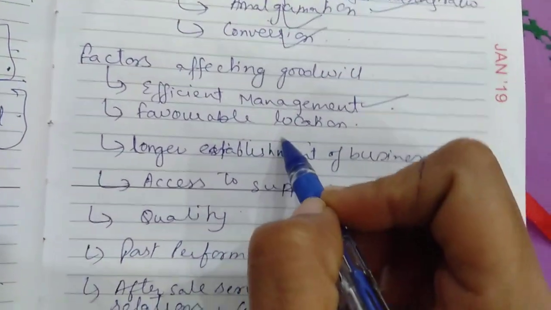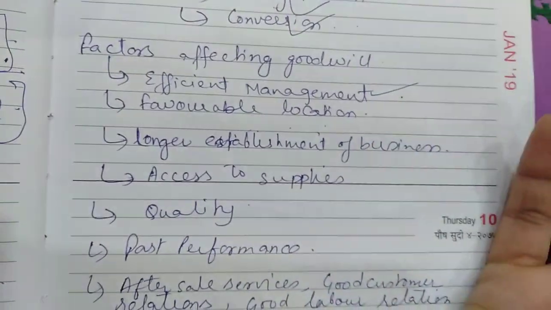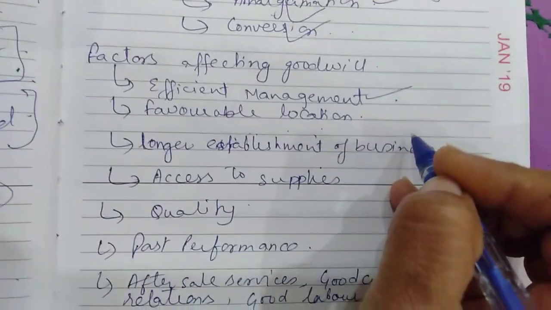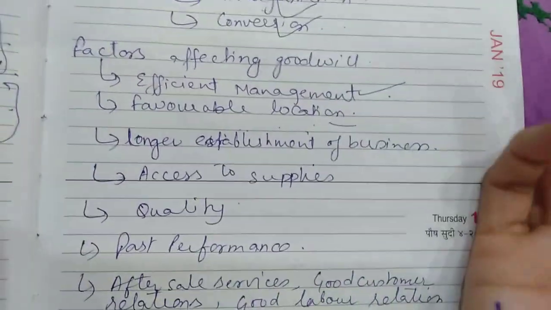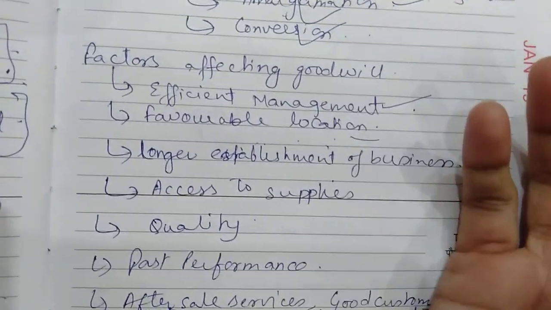Favorable location. A business is considered to be in a favorable location if raw material is available, if it is close to the customers, close to the markets, so it can easily attract customers.